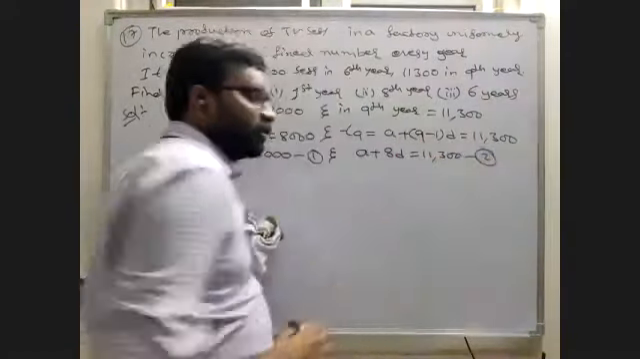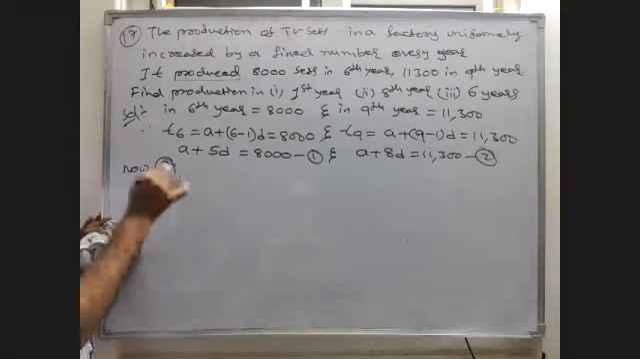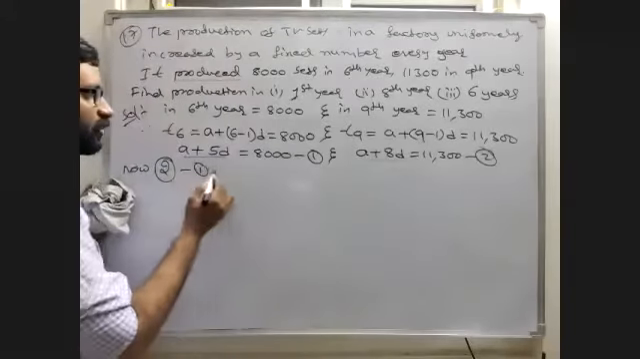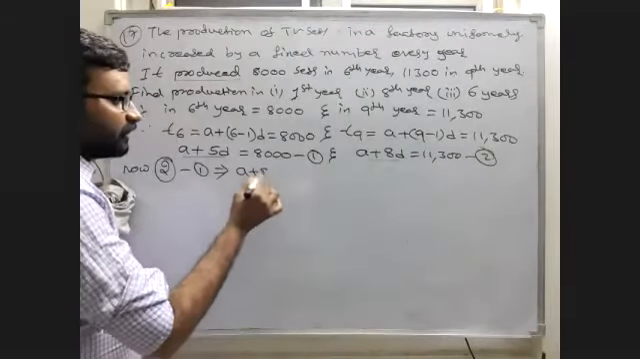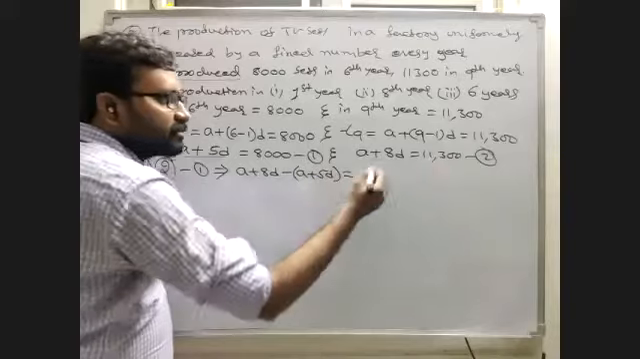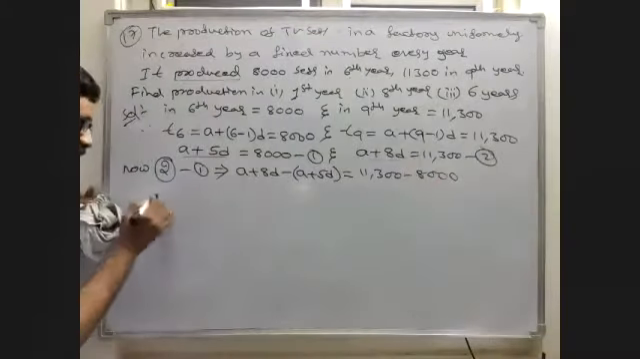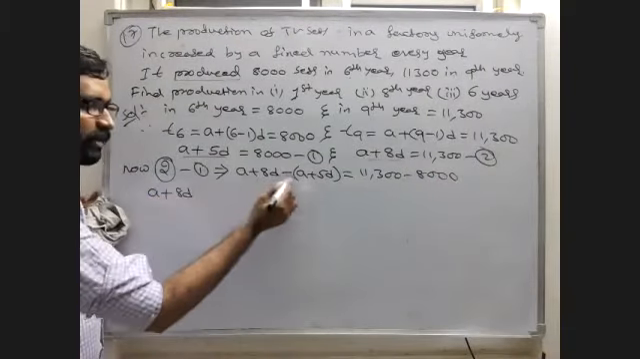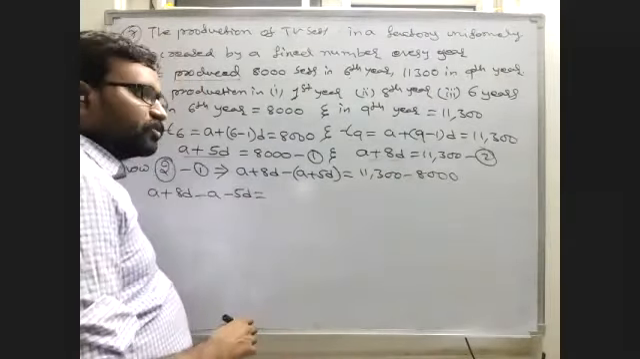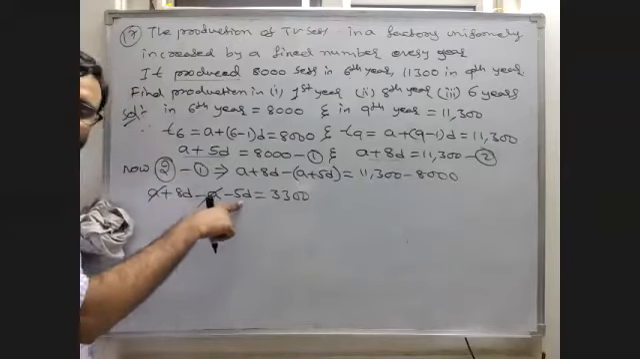Equation number 2. Now, same process as the previous questions. Now I am doing 2 minus 1. Now I am doing LHS subtraction. That implies A plus 8D minus A plus 5D is equal to RHS, 11,300 minus 8,000. A cancels. 11,300 minus 8,000 is 3,300. 8D minus 5D,